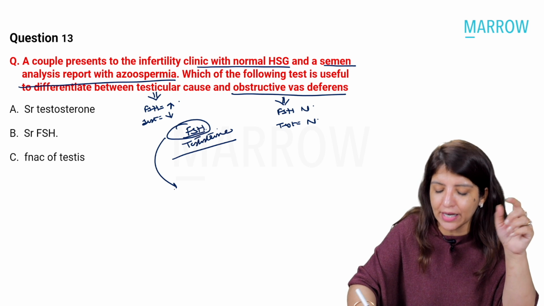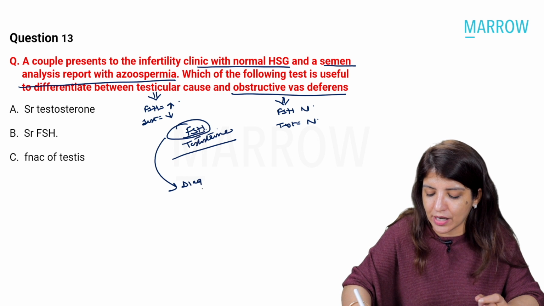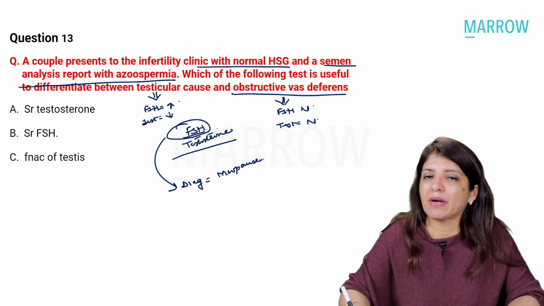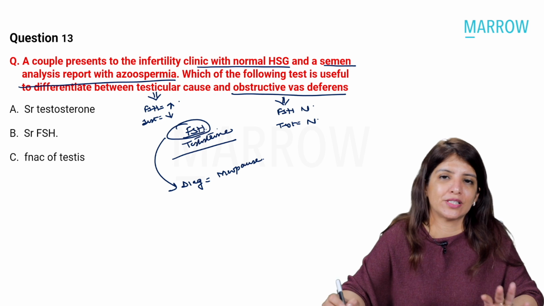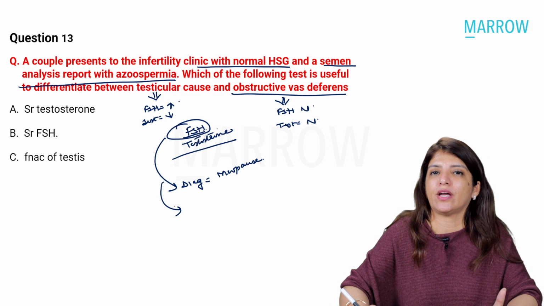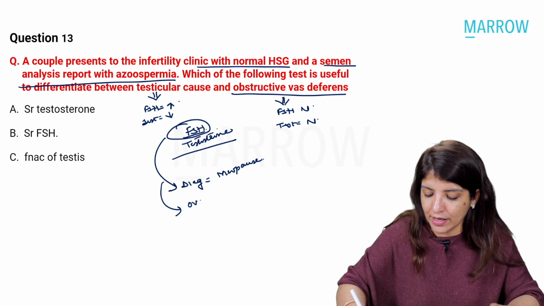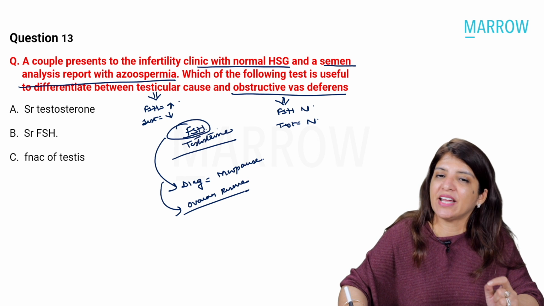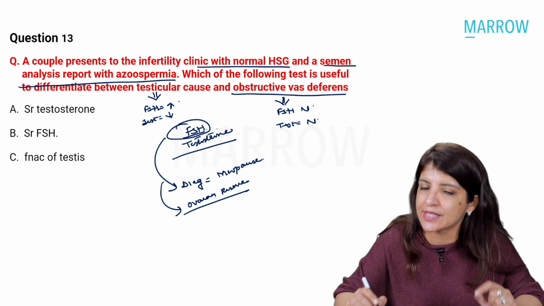FSH is also the diagnostic test for menopause. So whether they say primary ovarian insufficiency, premature menopause or menopause, the diagnostic test is FSH. Another place where FSH levels are used is ovarian reserve. Day 3 FSH is a test of ovarian reserve, although it's not the best test, but yes, FSH is a test.